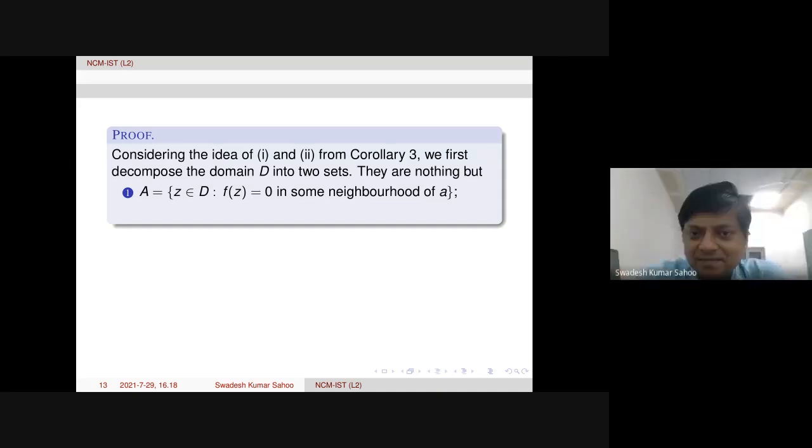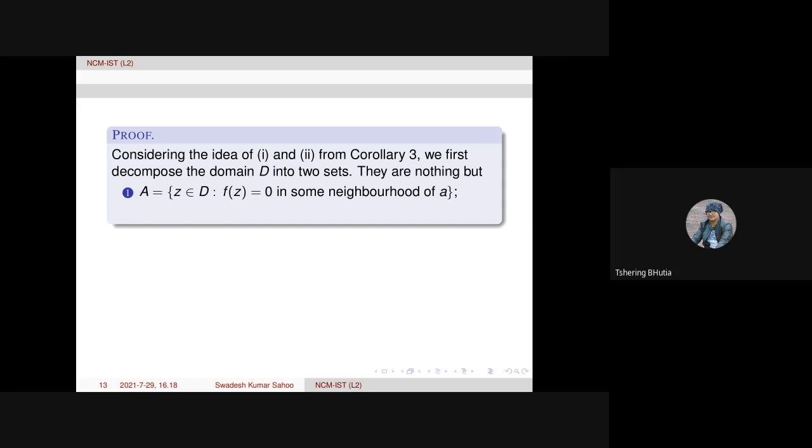Let us consider a sequence of points Z1, Z2 that converges to a. Then we will show that f of a equals 0. So this will imply that actually small a belongs to capital A.